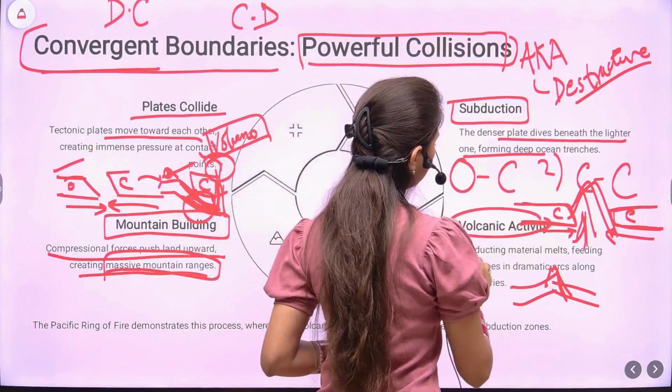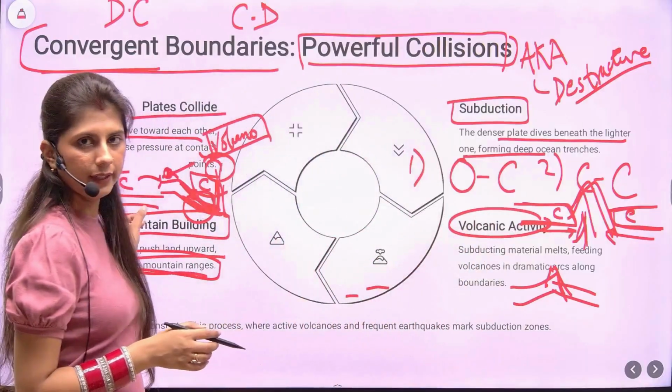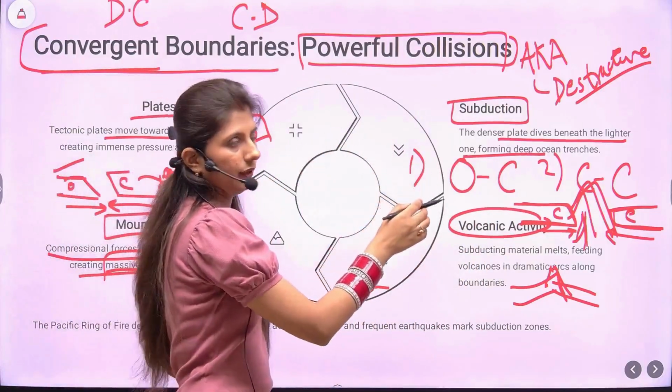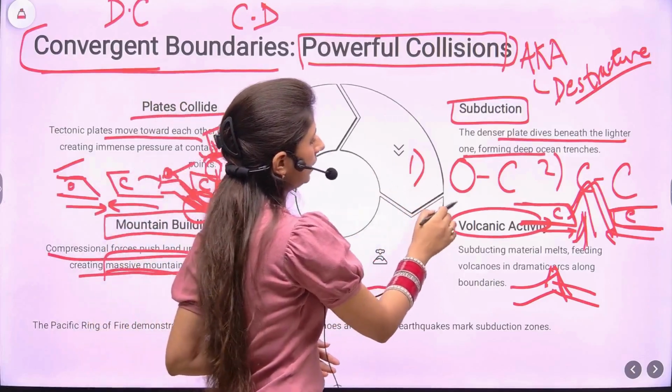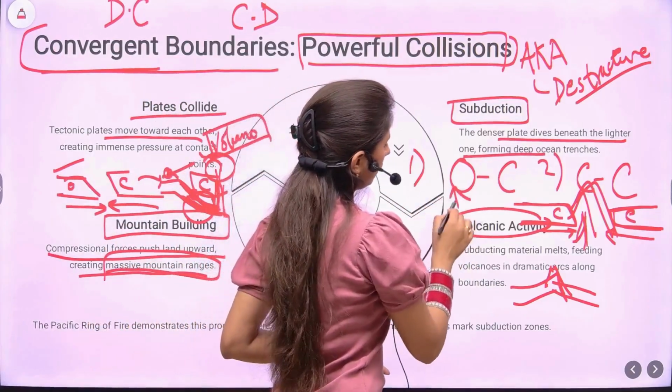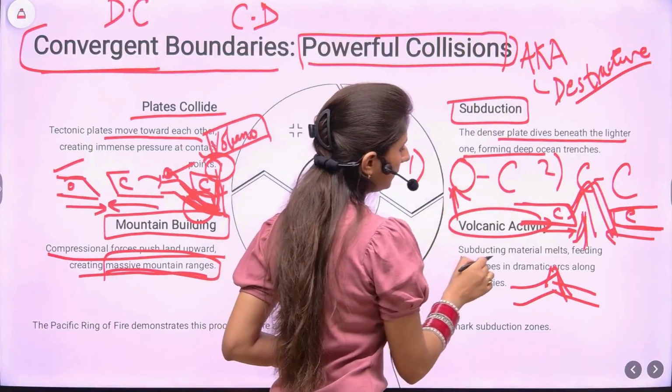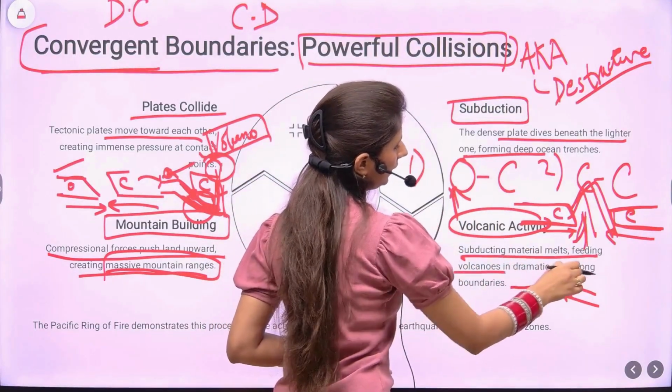Also, in the ocean-continent convergence, subducting material melts, which feeds the volcano.